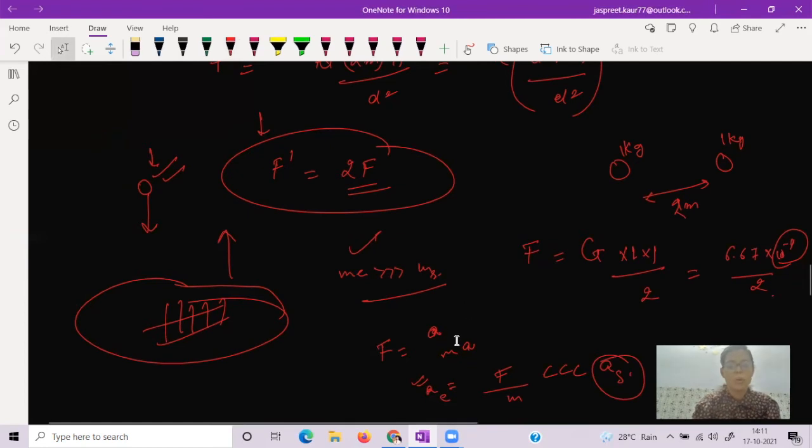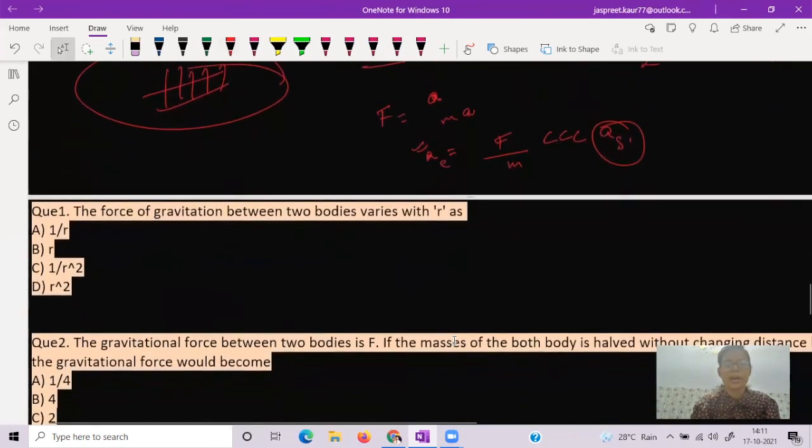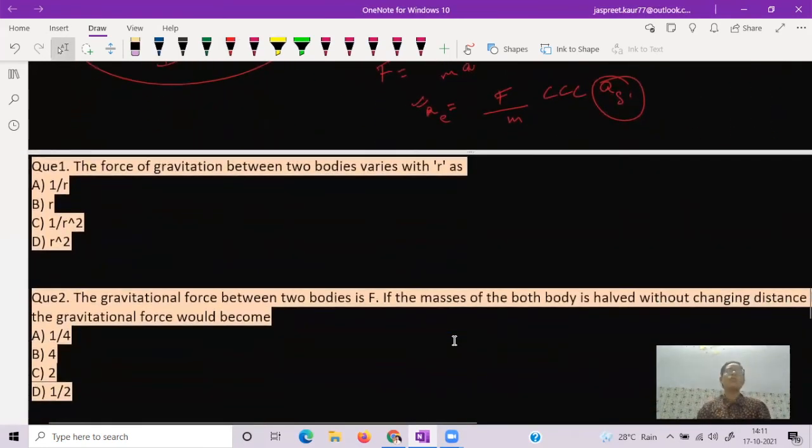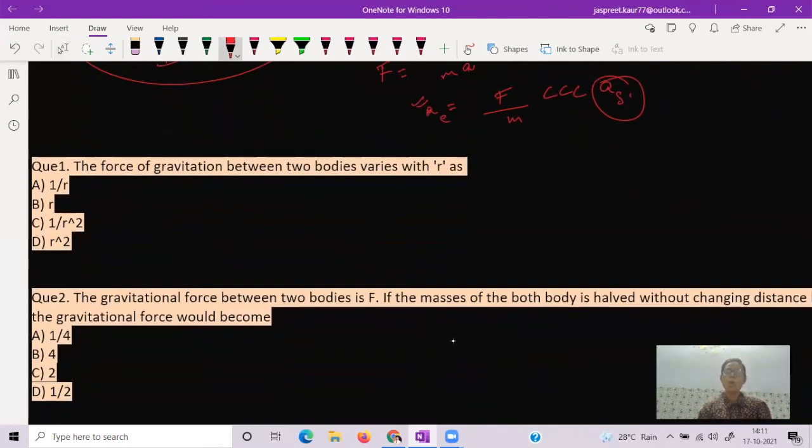Now we will do some questions related to this topic. I hope you have understood this topic. The force of gravitation between two bodies varies as per the formula G M m upon r square. So the force of gravitation is inversely proportional to the square of the distance between the two bodies. So option C is the correct answer.